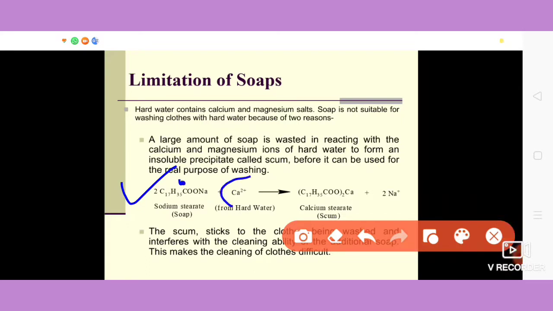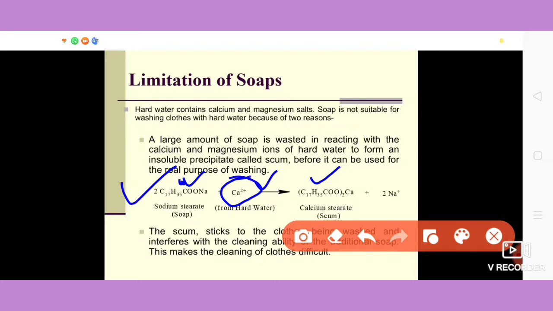Here this is the calcium ion which is coming from the hard water. This calcium ion reacts with our soap molecule, which in this case is sodium stearate, and it gives us calcium stearate, which is an insoluble precipitate. We call it scum.